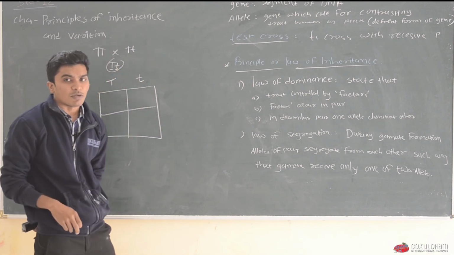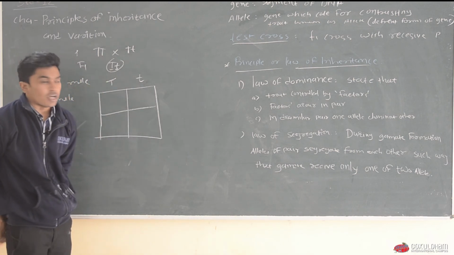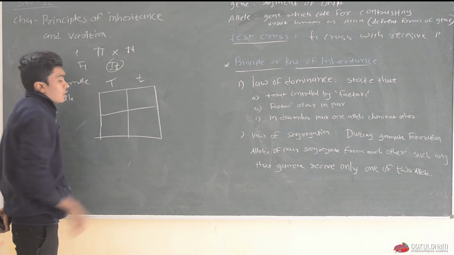Small t is responsible for dwarf plant and capital T is responsible for tall plant.